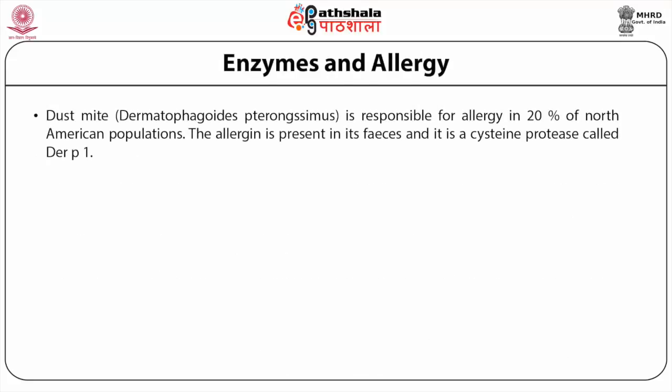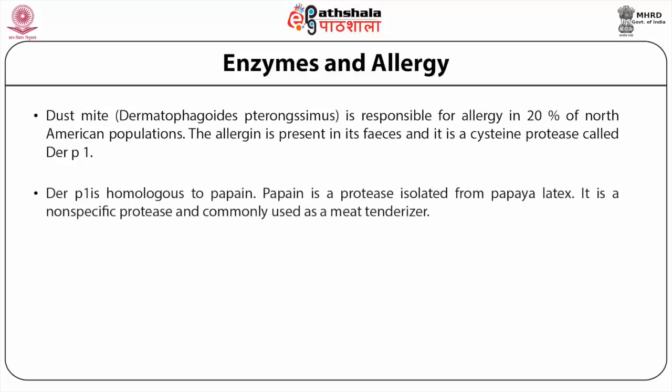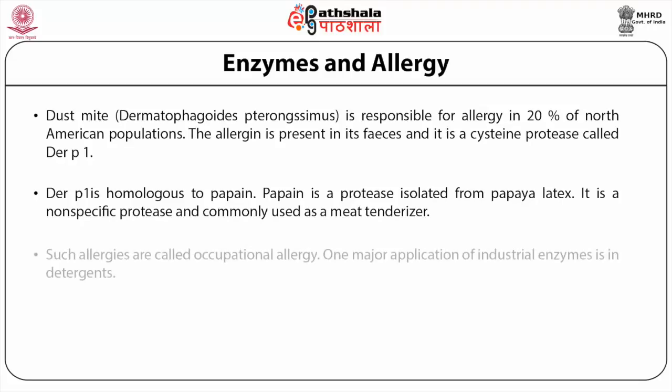Dust mite is responsible for allergy in 20% of the North American population. The allergen is present in its feces and it is a cysteine protease called Der p 1. Der p 1 is homologous to papain. It is a non-specific protease commonly used as a meat tenderizer. The people isolating it routinely on a large scale develop allergy. Such allergies are called occupational allergy.